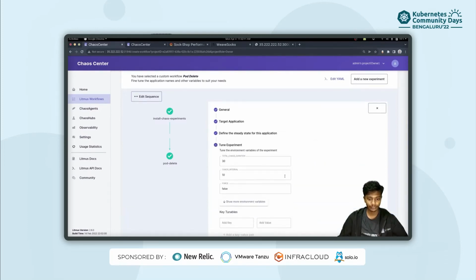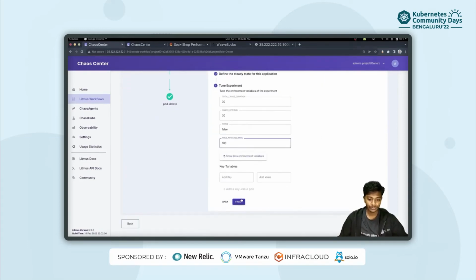Let's go next. And finally, we are in the part where we need to tune the experiment. So we need to provide a chaos interval as well as a chaos duration. I'll select 30 for both of them. And then we have the pods affected percentage. Well, what does this mean? As you saw, as part of our deployments, we have a few pods, 2 to be exact. And right now we want to delete both of these pods as part of this experiment. So we can give 100%, which will mean that the experiment will go ahead and delete both of those pods that we saw earlier as part of the catalog deployment. With that, we are done tuning our experiment.